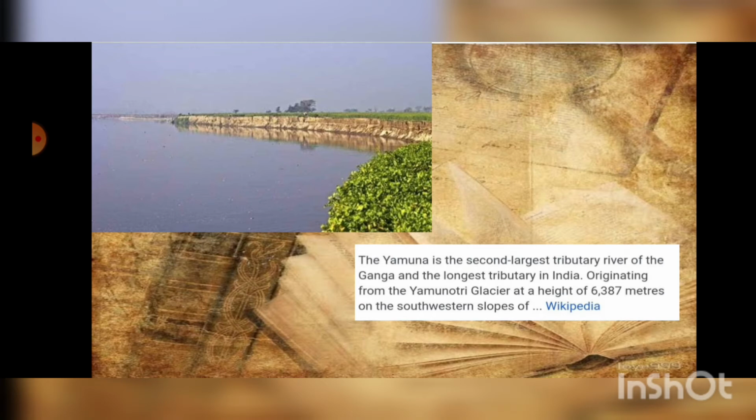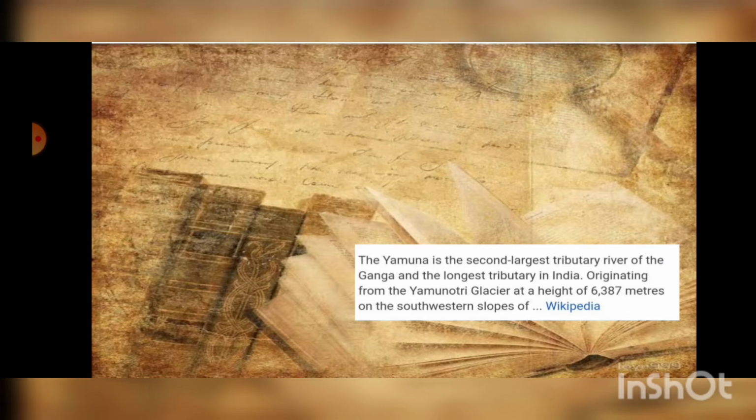The Yamuna is the second largest tributary river of the Ganga and the longest tributary in India, originating from the Yamunotri Glacier at a height of 6,387 meters on the southern west slopes. And New Delhi is located on the banks of river Yamuna. So this is about river Yamuna.